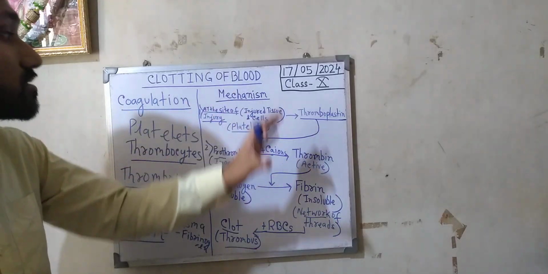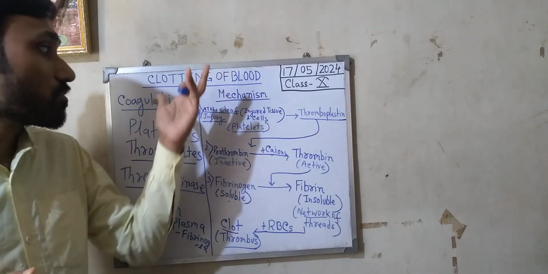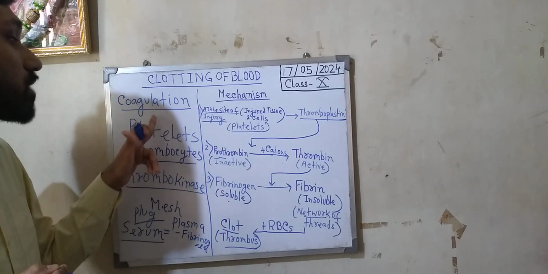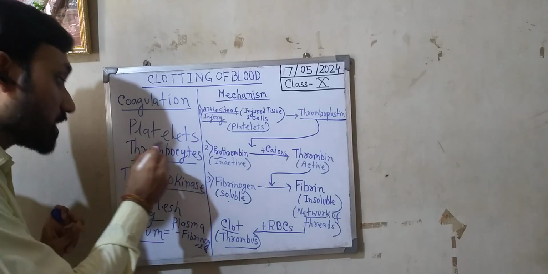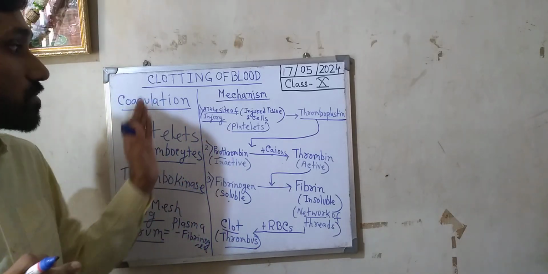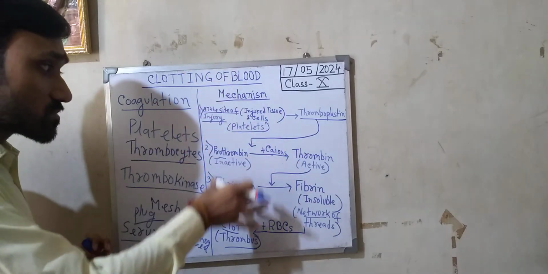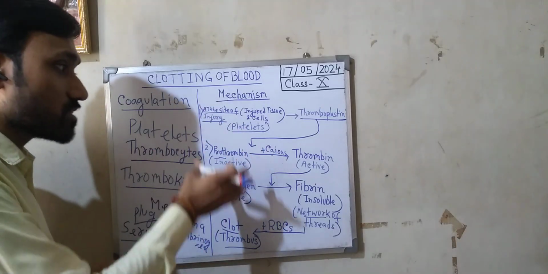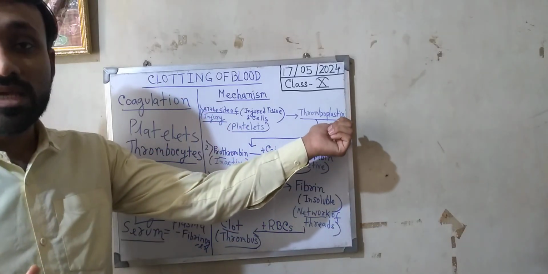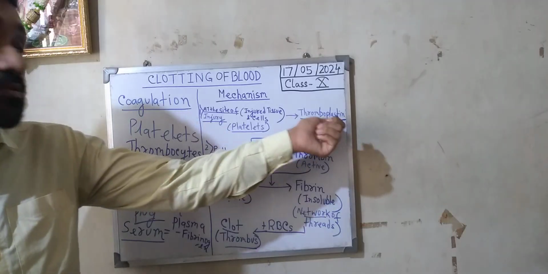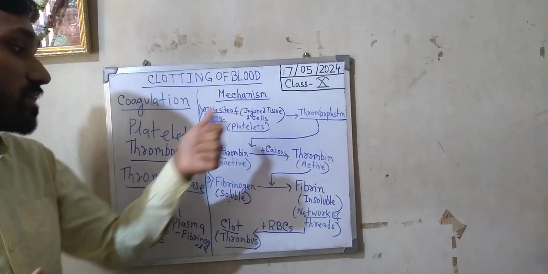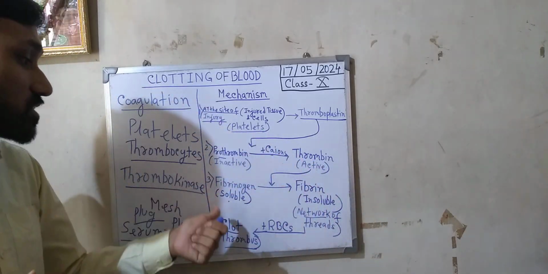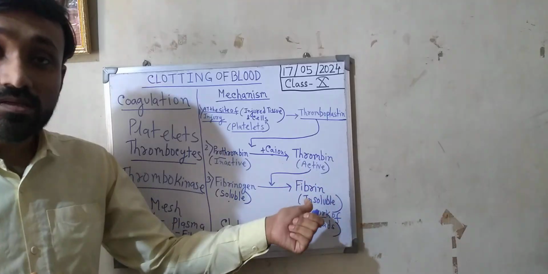So this was an idea of how the clotting process takes place. We have discussed what clotting is, which is also called coagulation, and who is responsible: platelets, or thrombocytes, are responsible for the process of clotting. We also discussed the mechanism of clotting. Thromboplastin is the key factor responsible for clotting, and it helps in the conversion of prothrombin into thrombin, and thrombin helps in the conversion of fibrinogen into fibrin,